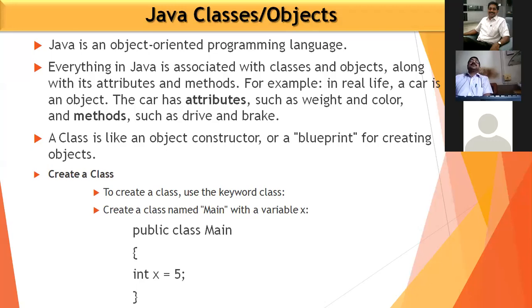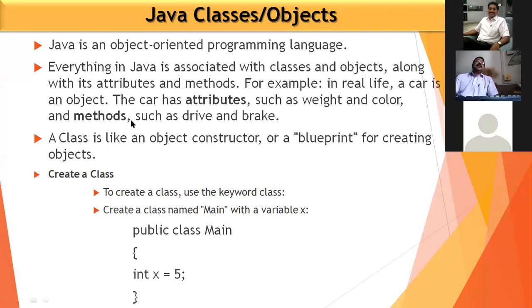That is some attribute. Maybe the car has different attributes: weight and color, the engine size, the dickey size, the height, and particularly length and breadth also.